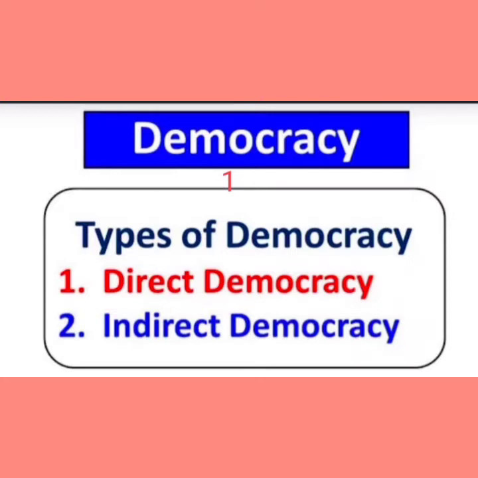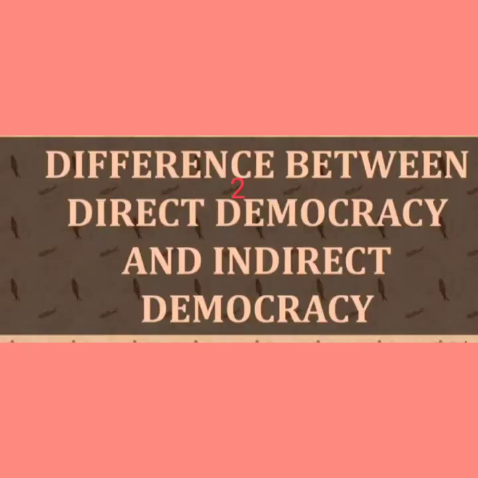Now, the next topic is types of democracy, that is, forms of democracy. There are two types of democracy. The first one is direct democracy, and the second one is indirect democracy. Now, children, let's discuss the difference between direct democracy and indirect democracy. First, let us know what is direct democracy and what is indirect democracy.